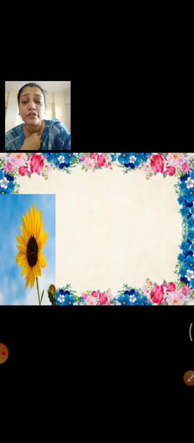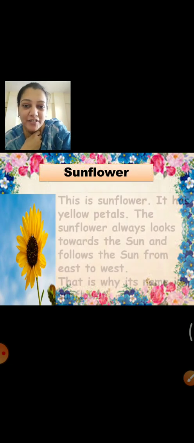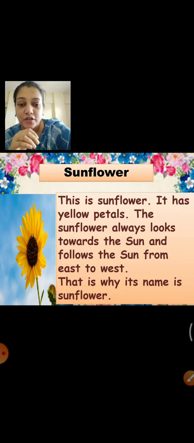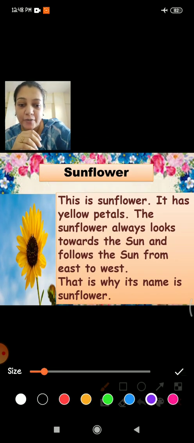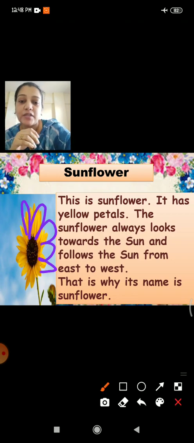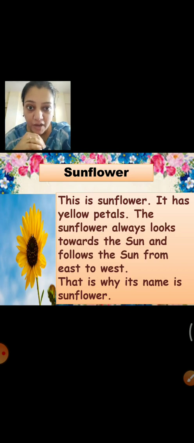Next, what is our next flower? Let's see. Oh wow, this is so beautiful. Which flower is this? Very good. This is sunflower. It has yellow petals. You know what is petals, right? These are called petals. Those are yellow in color. And you know what is different in this sunflower?